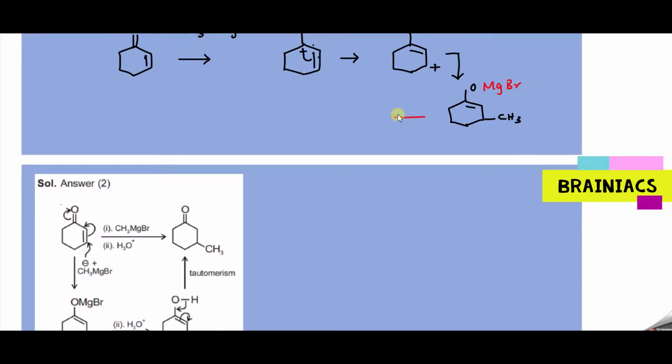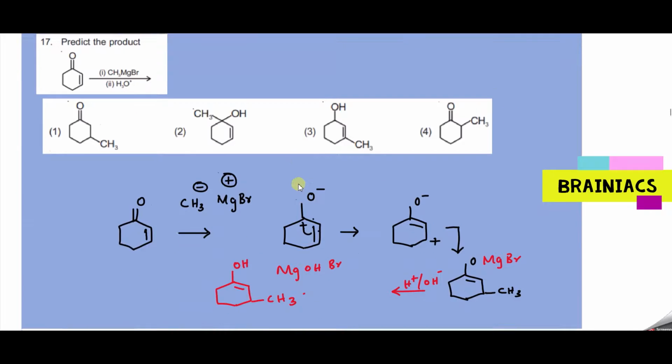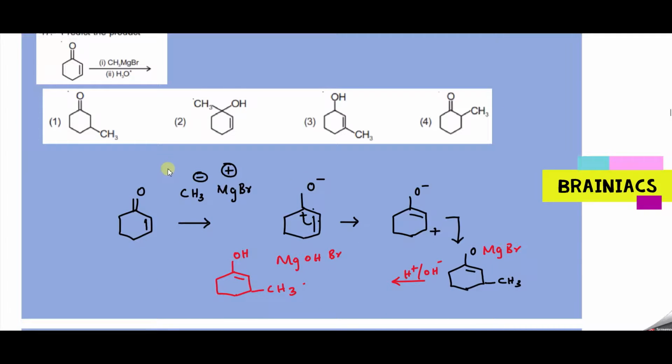Next step, what is happening? Hydrolysis is happening, H plus and OH minus. So we know MgOHBr will be formed first. Okay, why? Because Mg is highly reactive, ionic reaction will happen. OH minus is a strong nucleophile, and H plus will enter here, and you will get a product like this. You will have OH here, and you will have CH3 here. This should be the product formed. Are you getting this or a different answer? Is this logic clear for everyone? Hello? If this answer is not present, 1 minute.